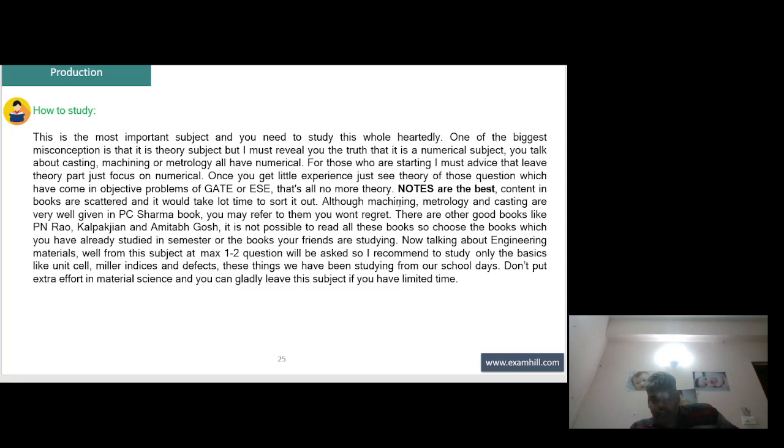Now talking about engineering material, from this subject a maximum of 1-2 questions will be asked. So I recommend studying only the basics like unit cell, Miller indices and defects. These things we have been studying from our school days. Don't put extra effort into material science and you can gladly leave this subject if you have limited time.